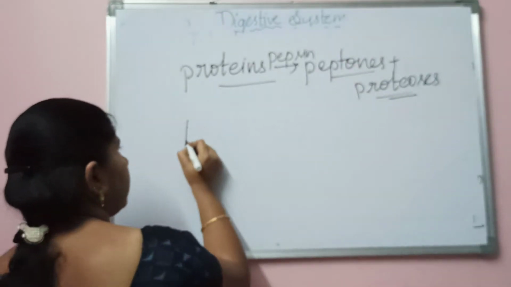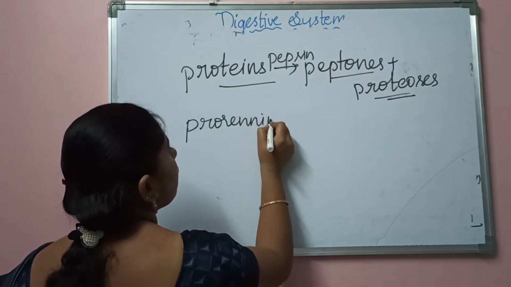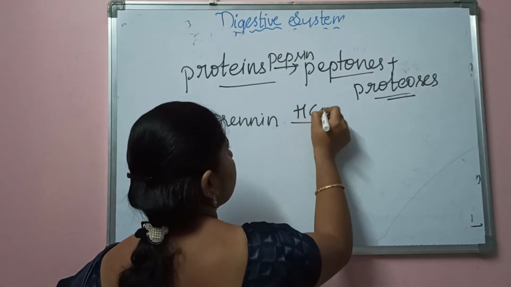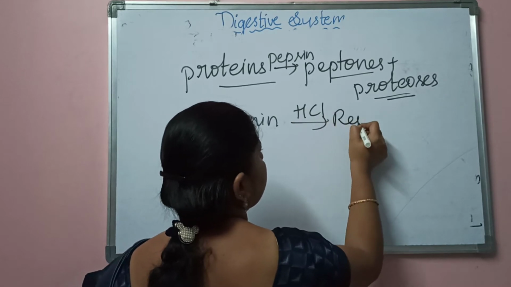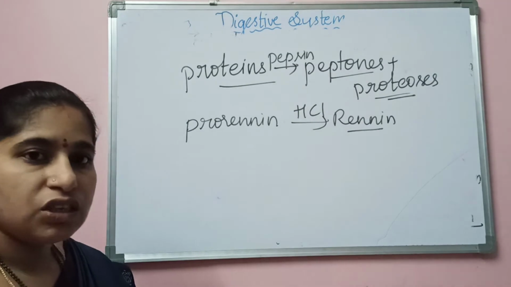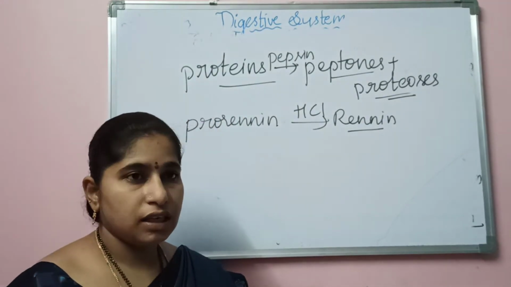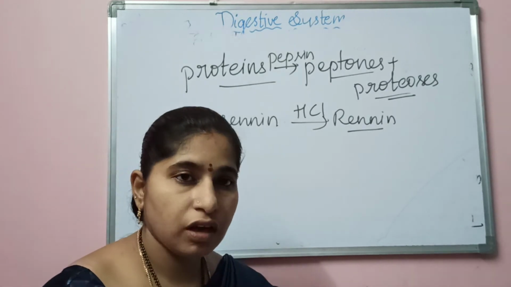Prorenin is an inactive form. This inactive form will be converted into the active form, renin, by the action of HCl. Where is this renin present? Renin is generally present in the stomach of infants, and it helps in the digestion of milk.